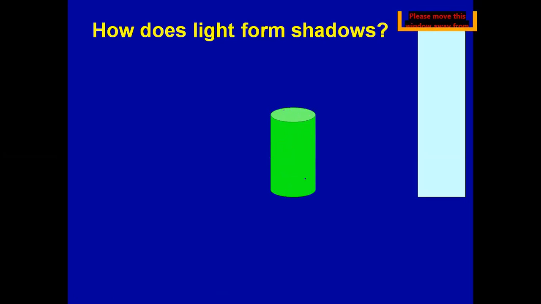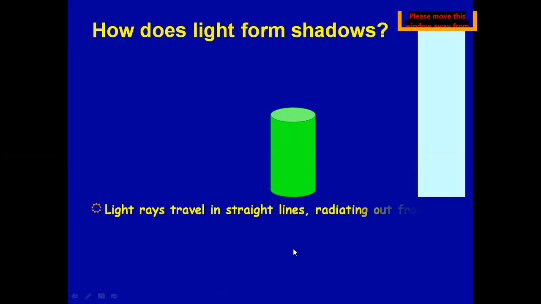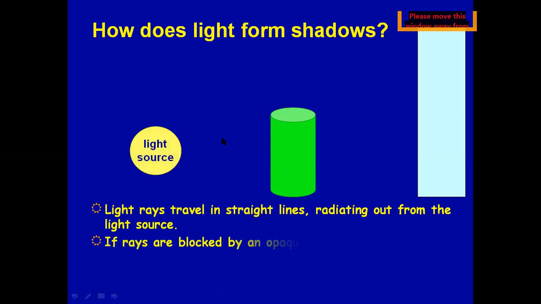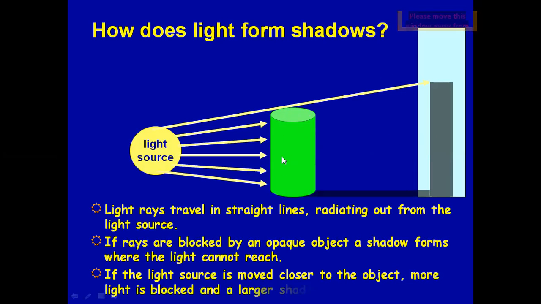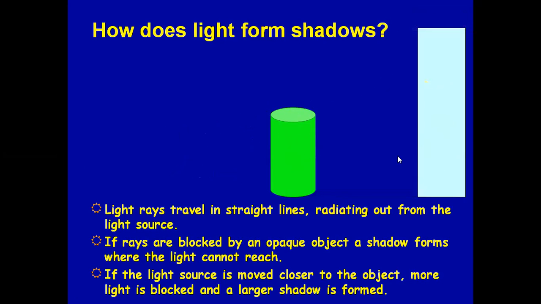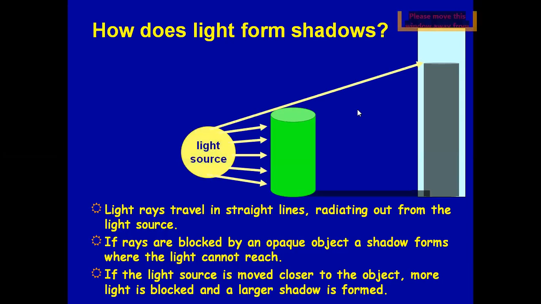Now you can see how light forms shadows. You can see the object here. When the light rays moving from the source towards that object are blocked by the opaque object, a shadow forms. Here the blockage is created by this object, so that's why the shadow appeared on the screen. Now if we move the light source nearer to the object, more light is blocked and a larger shadow is formed. So how can we make a larger shadow of the object? By bringing the source of light near the object.